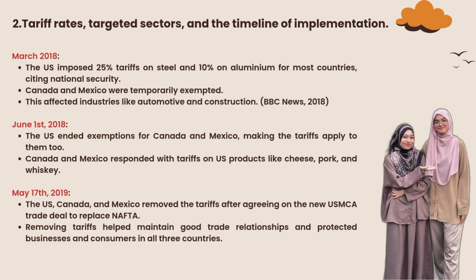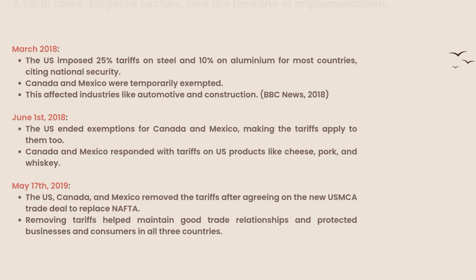Okay, so lastly, on May 17, 2019, after extensive negotiations, the United States, Canada, and Mexico agreed to remove the steel and aluminium tariffs as part of their broader agreement to replace NAFTA with the new United States-Mexico-Canada Agreement, USMCA. The removal of tariffs helped to ease trade tensions and restored more predictable and stable conditions for businesses and consumers across all three countries. This development was seen as a critical step towards strengthening North American economic cooperation and modernizing trade rules for the 21st century.